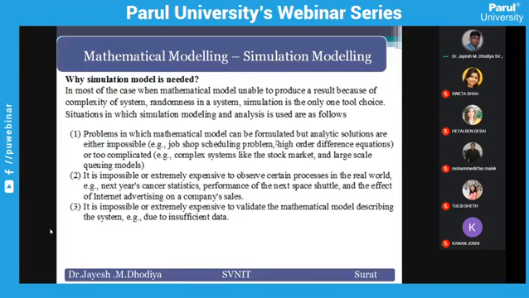By using some analysis, or simulation from the past data, we can predict something. In this situation again we can apply simulation, because an exact mathematical model cannot work. And the third one: it is impossible or extremely expensive to validate the mathematical model describing the system.